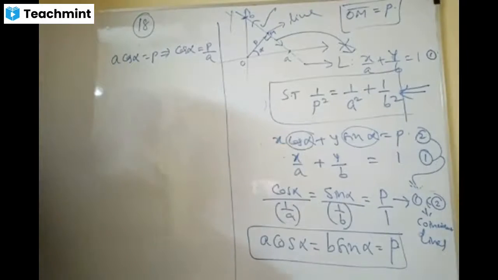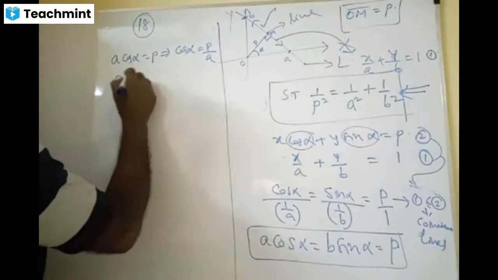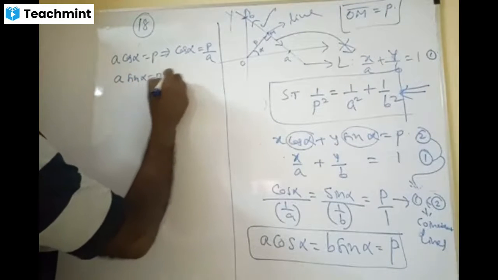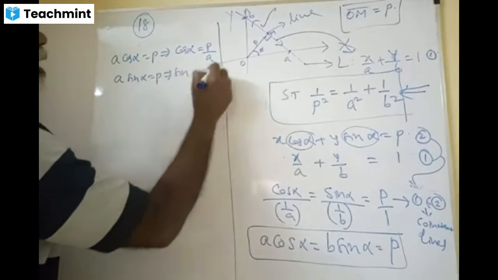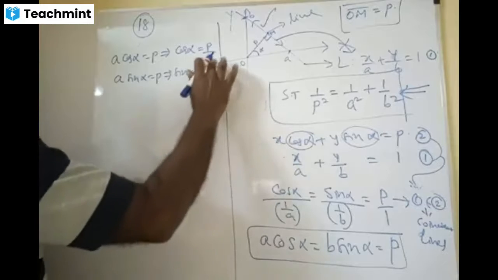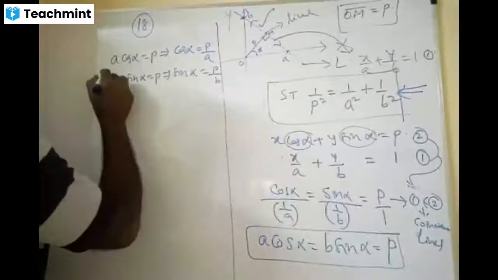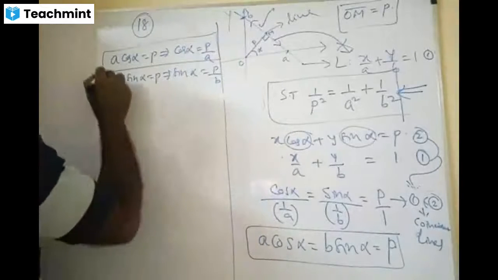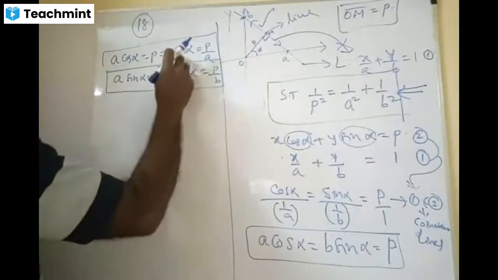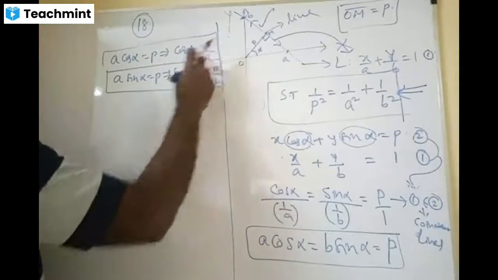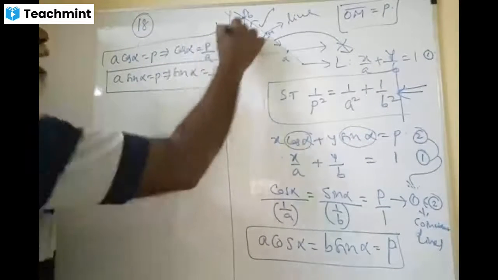And B sin alpha equal to p, which implies sin alpha equal to p by B. The golden steps: cos alpha is p by A, sin alpha is p by B.